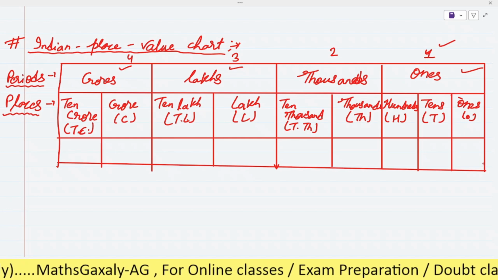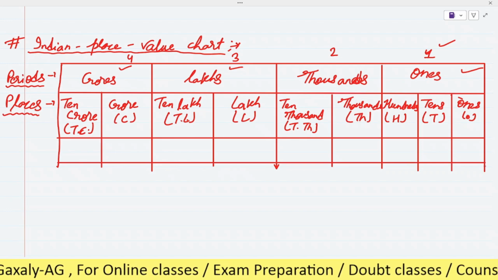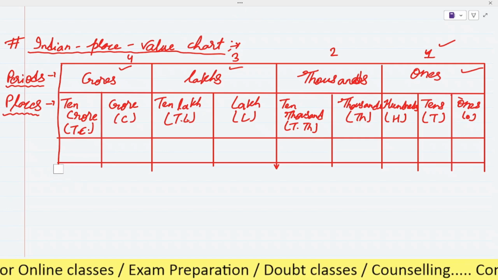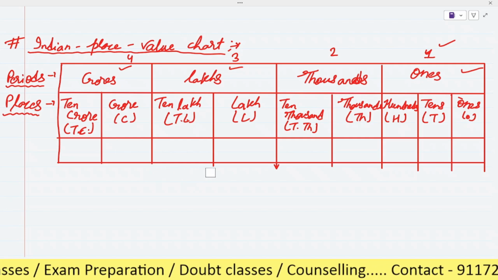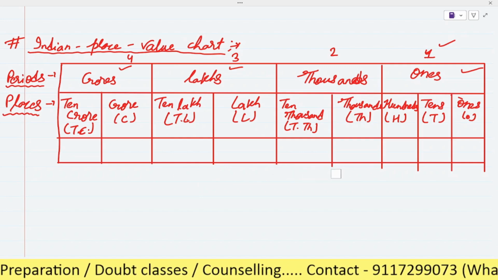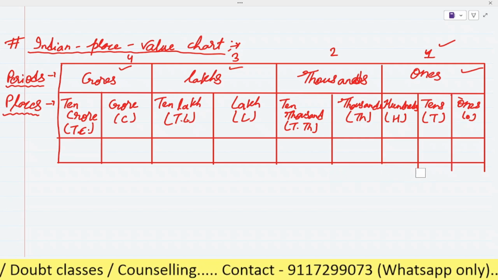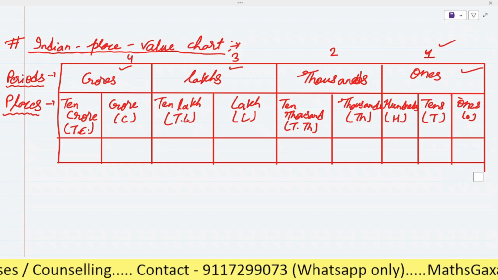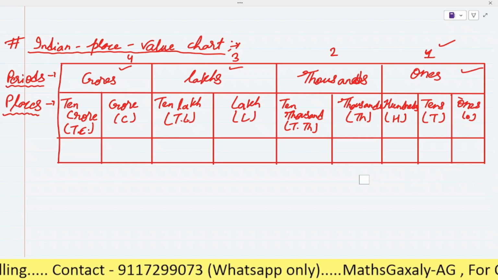Is it clear or any doubt till here? First, please confirm. Did you understand periods and places? The period you can consider as a house, and the places you can consider as rooms, the rooms of a particular house.